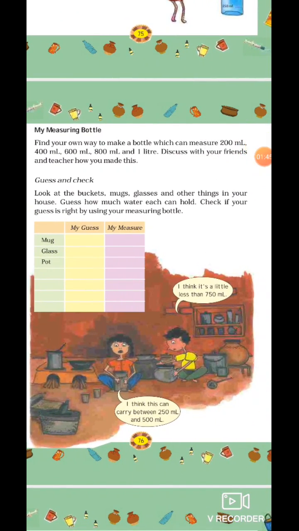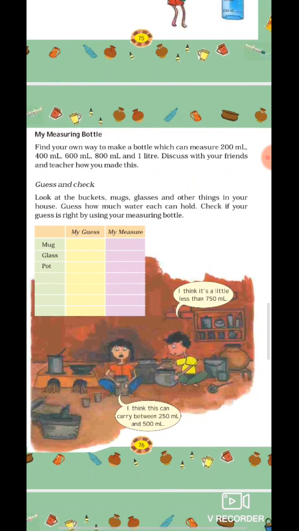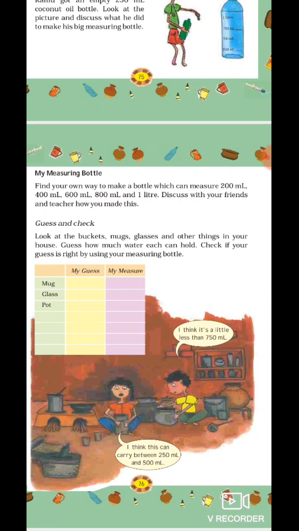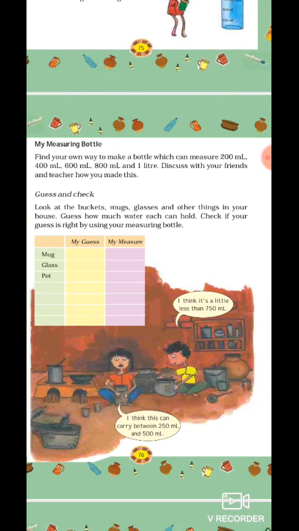My measuring bottle. Okay, this is an activity. Find your own way to make a bottle which can measure 200 ml, 400 ml, 600 ml, 800 ml and 1 liter. Discuss with your friends and teachers how you made this. Now how will we make this? We will take a bottle like the bottle shown in the upper picture and we will mark it with 250, 500 and so on. And then we'll use different bottles and fill it up. Then we will come to know which bottle contains how many milliliters.